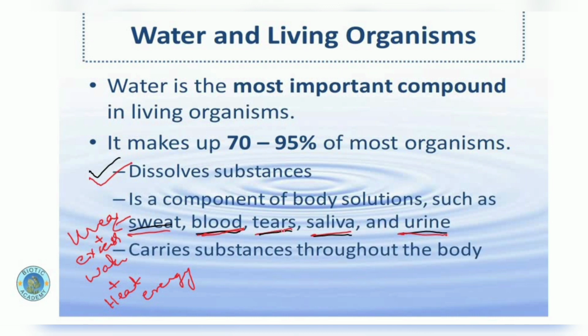So these tears are basically there in the eye through the tear gland. They are produced in the eye in order to trap those bacteria or the dust particles and remove them out of the eye.